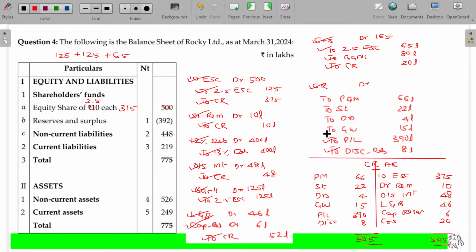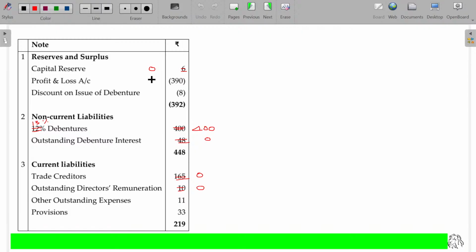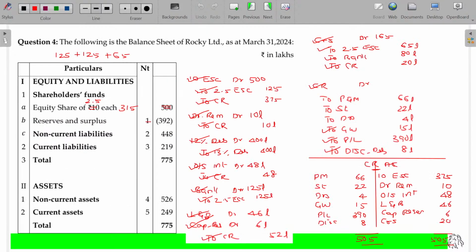P&L account, discount, goodwill. All the three were cancelled, scored out. So this becomes 0, this becomes 0, this becomes 0 in total. So everything is scored out. So schedule number 1 becomes 0.